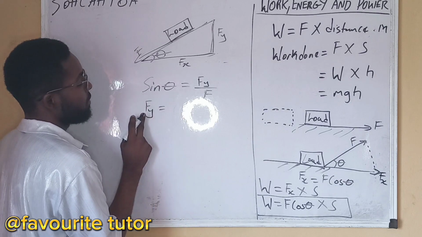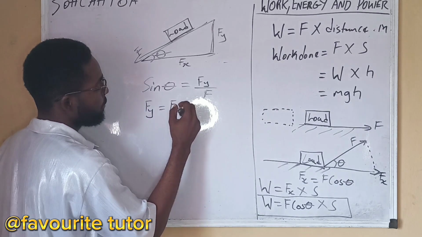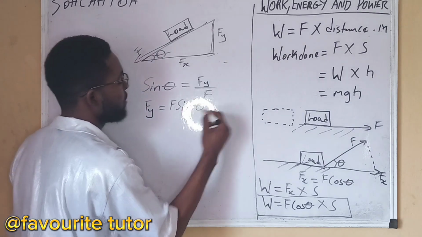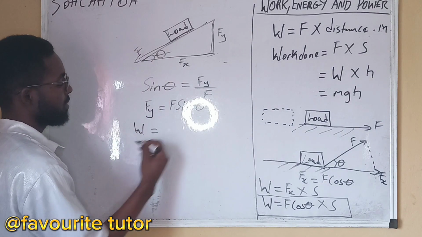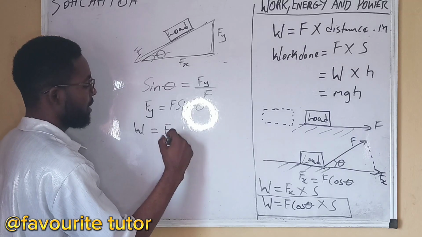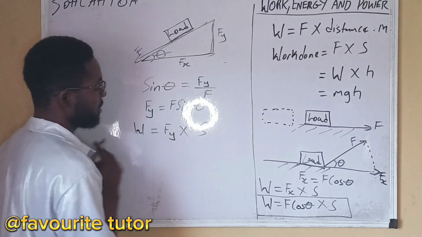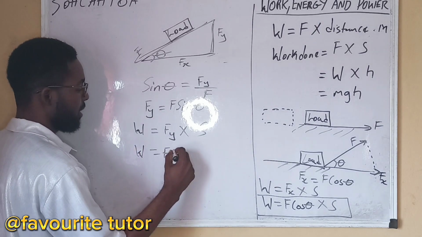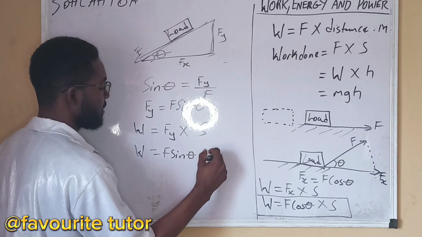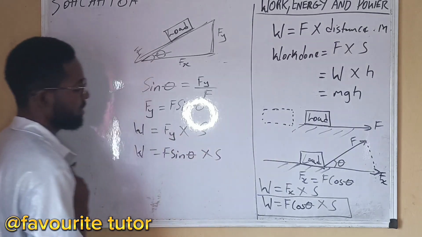I make the vertical force the subject of the formula, and it is F sine theta. So therefore the work done is equal to F subscript y times the distance. Don't forget the distance. So work done is F sine theta times distance.